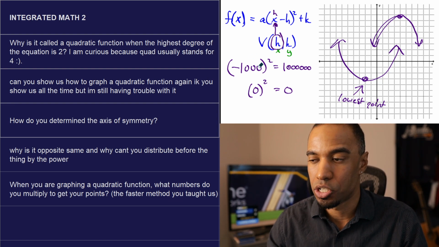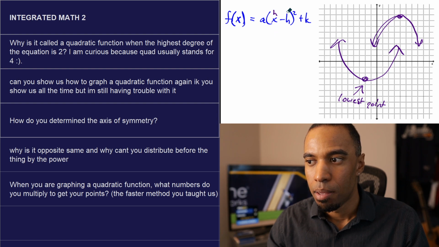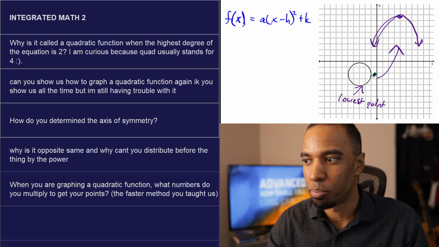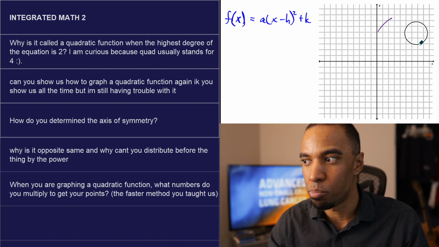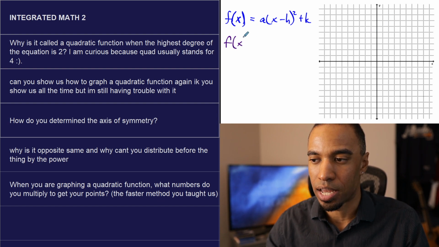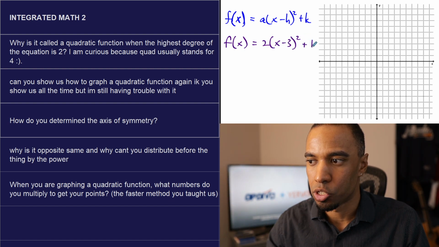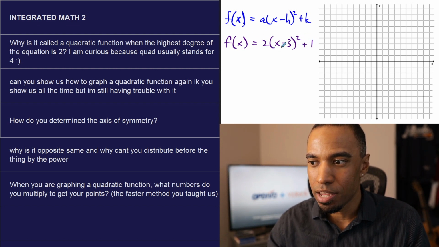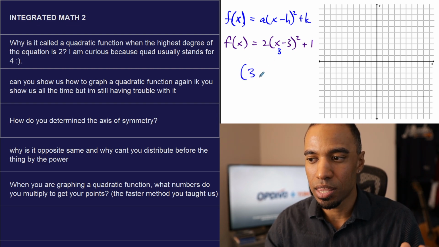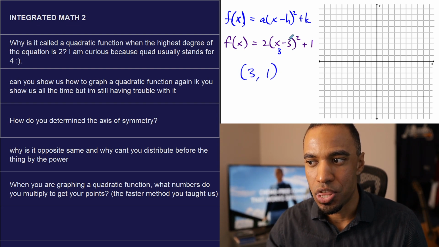Okay, so now to the question as to why is it opposite? Because of what you're doing when you're plugging in numbers. Remember that when you plug in h for x, let's use the actual equation: 2 times x minus 3 quantity squared plus 1, when you plug in 3 for x, the opposite thing right here is not really about this.